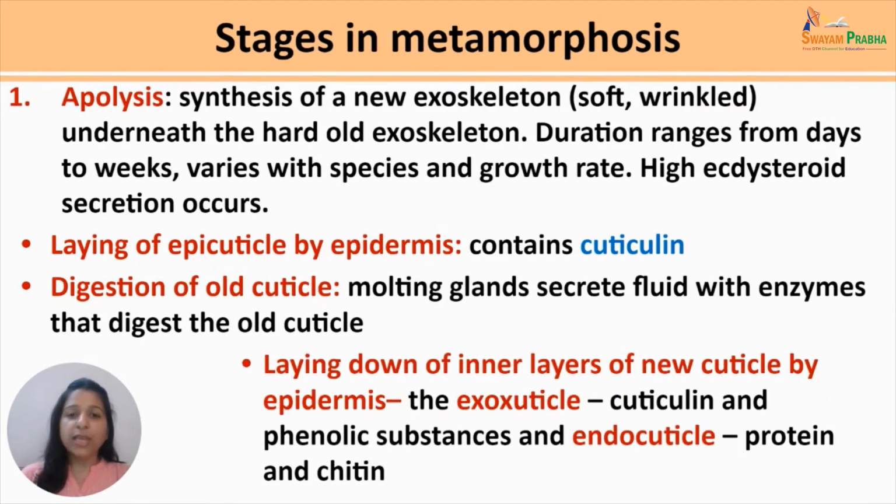The next stage involves laying down of inner layers of the new cuticle by the epidermis. These inner layers under the epicuticle are first the exocuticle and then the endocuticle. The exocuticle mainly consists of cuticulin and certain phenolic substances, while the endocuticle predominantly consists of protein and chitin.